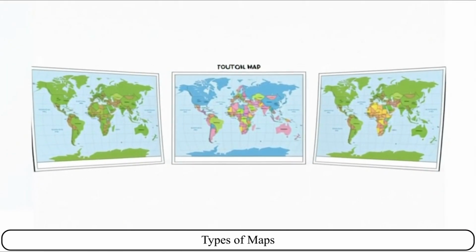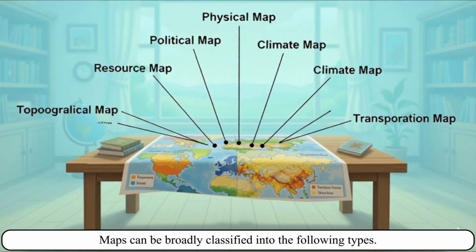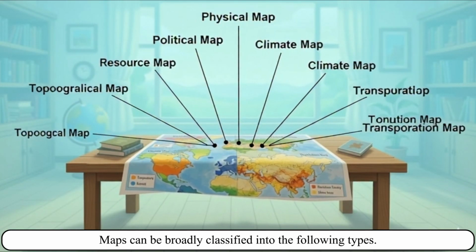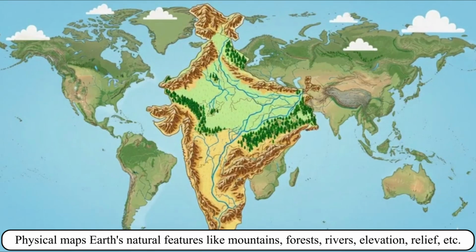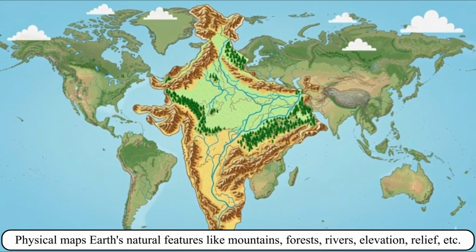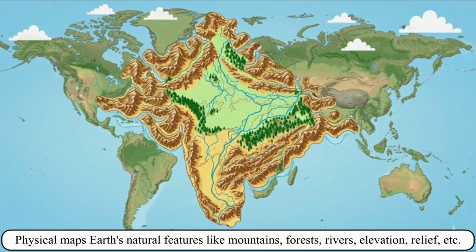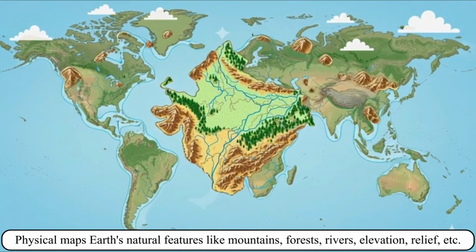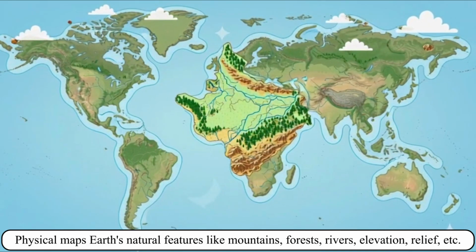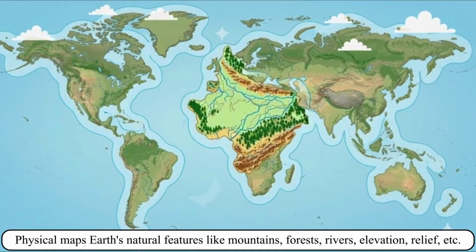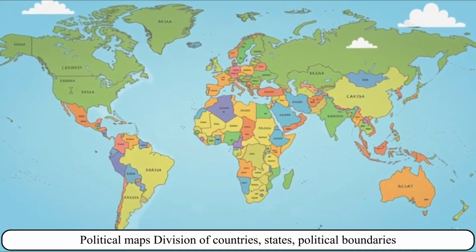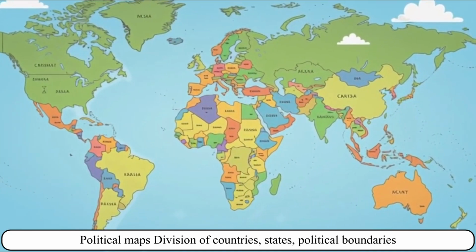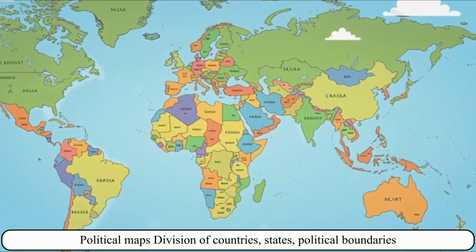Types of maps. Maps can be broadly classified into the following types. Types of maps and their features. Physical maps: Earth's natural features like mountains, forests, rivers, elevation, relief, etc. Political maps: Division of countries, states, political boundaries.